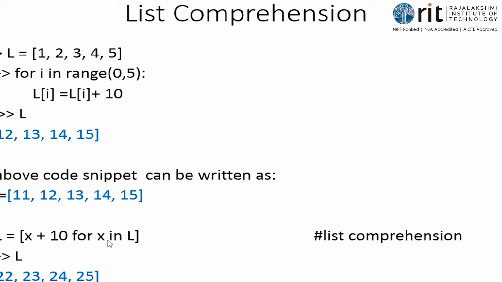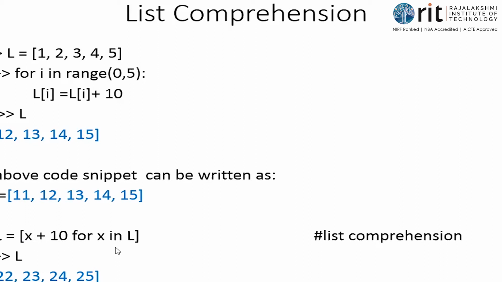So in the first iteration, what is the value of x? 11. 11 plus 10 is 21. So 21 will be the first element stored in L. Then in the second iteration, the value of x is 12, so the logic on the left hand side gives 12 plus 10 is 22. Then 23, 24, 25. All of these are stored, multiple values, and that is why there are square brackets. So 21, 22, 23, 24, 25 come from the 5 iterations.